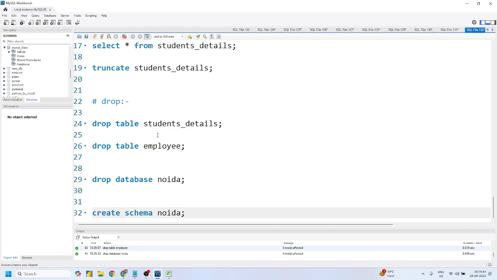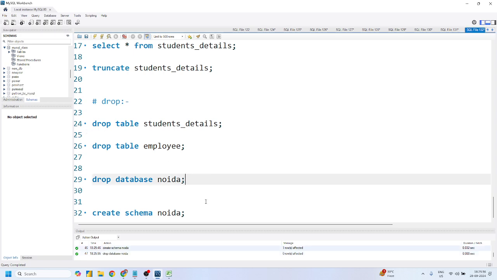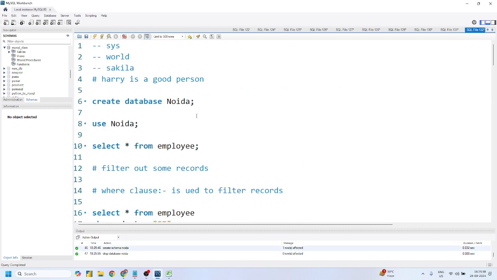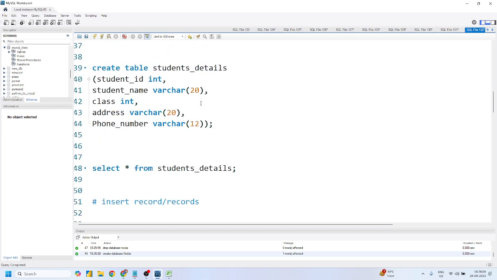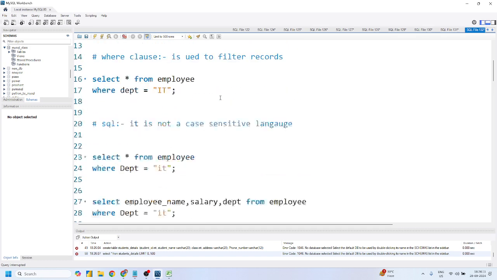Mohit, yes or no? Yes, sir. Okay. If I just run this, it creates a schema which is Noida. Now the Noida is there. If I want to drop this, I can again drop this. If I want to create this, I can just simply create this. Let me create the table again, which is student details. Let me check whatever the records are in that. It says no database is selected.